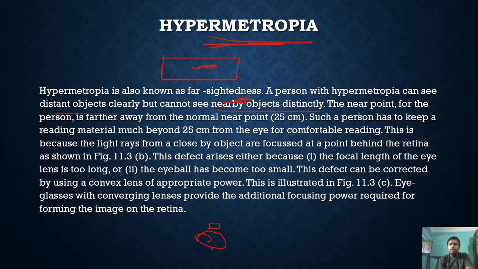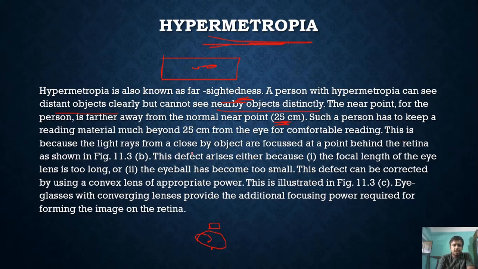The near point for the person is further away from the normal near point, meaning the near point is not 25 centimeter. That is much more. Such a person has to keep reading material much beyond 25 centimeter for comfortable reading. So for this type of person, you must keep it a bit more. If you are keeping it at 25 centimeter, then put it at 50 centimeter. Then you might be able to see it.